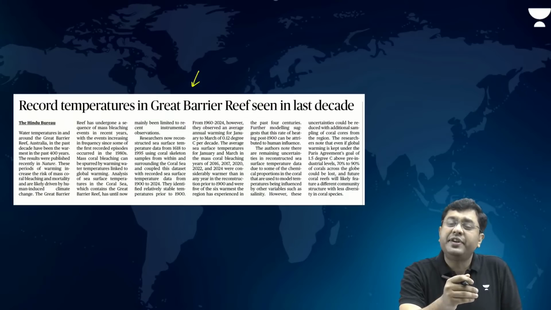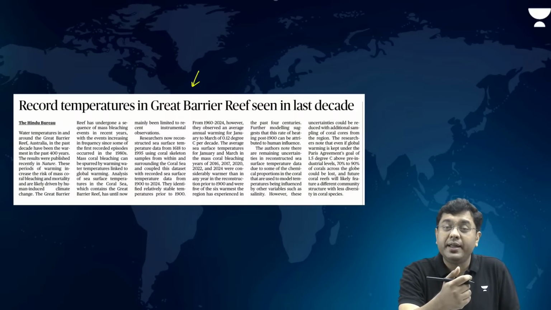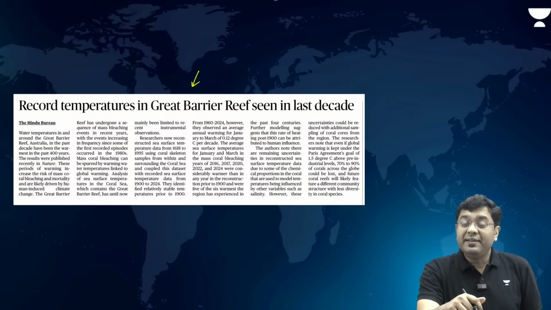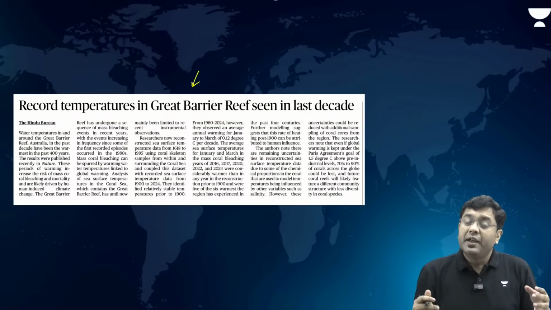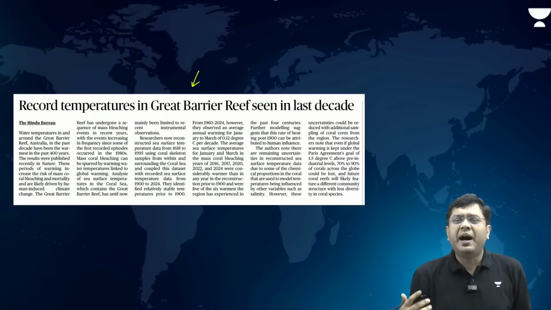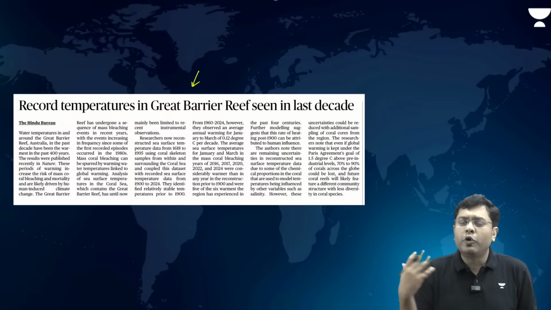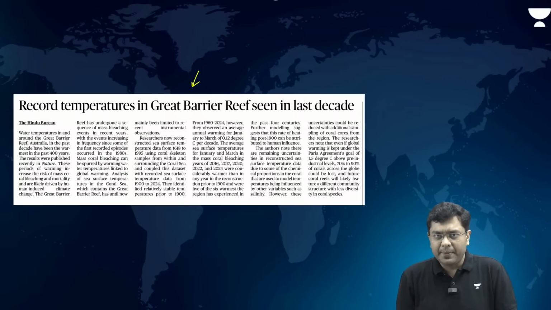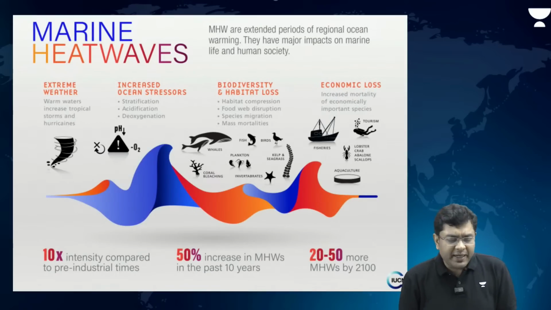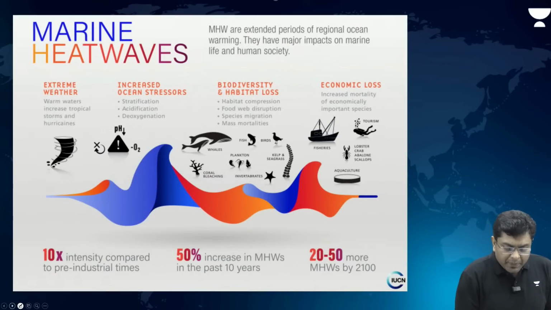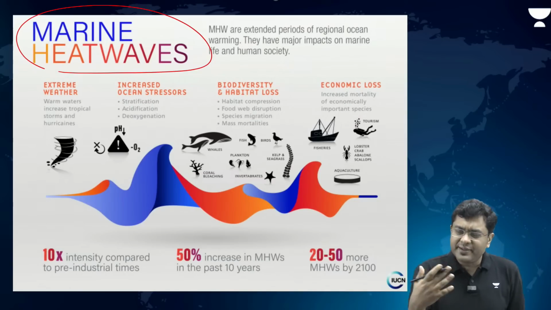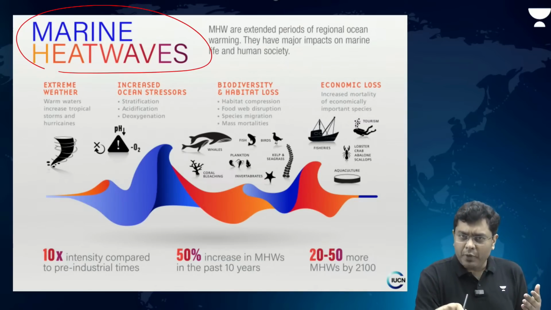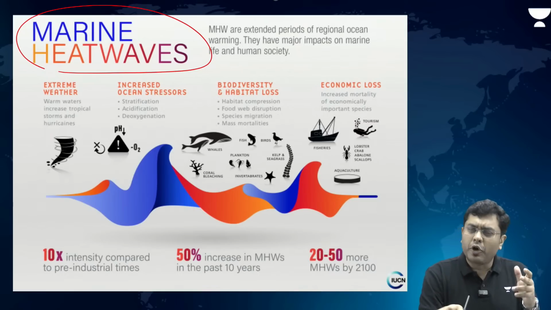After the 1900s, the temperature of the water body started increasing quite rapidly, and this has induced many marine heat waves. These marine heat waves have induced various mass bleaching events where the corals get bleached at a mass scale. So first of all, let us understand what marine heat waves are. When the sea surface temperature rises quite significantly or departs from normal conditions quite significantly for a longer duration, that is a marine heat wave.